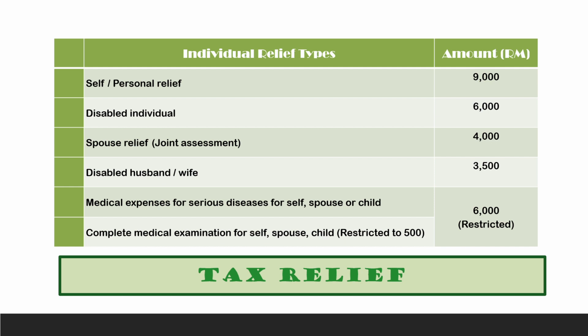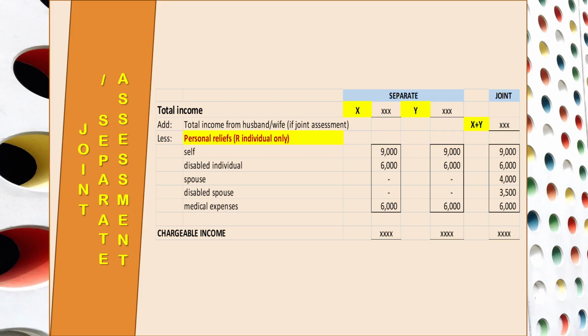So if you claim your medical checkup bill, then the amount you can claim for medical expenses for serious disease would be limited to 5,500. So that is some of the relief. These are examples of how it looks on the computation. As I already showed you how the separate assessment works and how the joint assessment works.